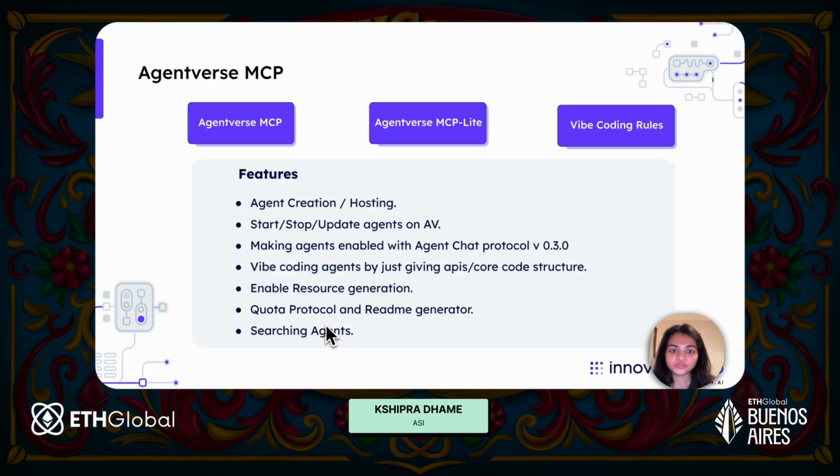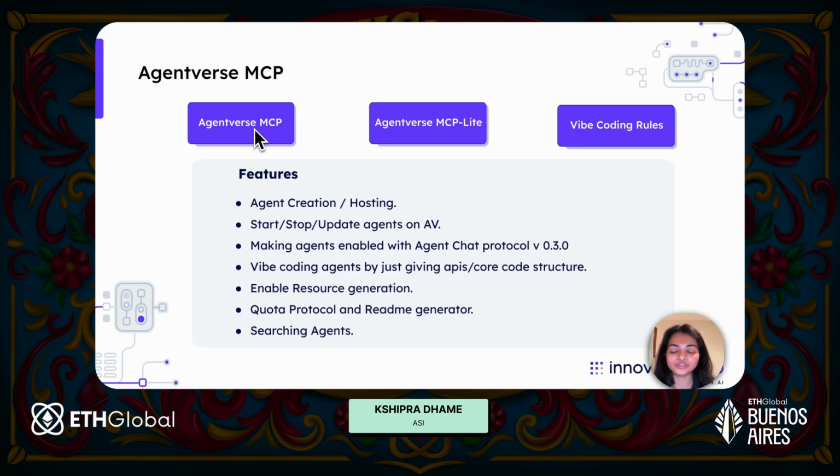So now for those of you who are, let's say, new to coding or who just enjoy vibe coding in general, we have launched the Agentverse MCP. The Agentverse MCP can basically help you create agents and deploy those agents on Agentverse. You can pretty much manage your agents, like you can start your agent, stop your agent, or if you want to update the agent's README or something, you can do it using any MCP client.